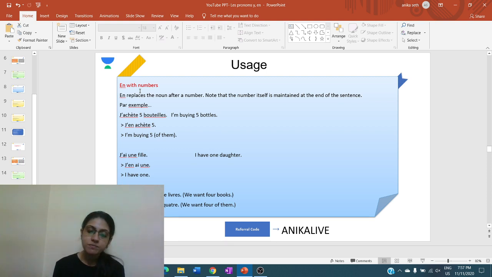Then same way, j'ai une fille, I have a daughter. I have one daughter. So j'en ai une. I have one daughter. So if we are replacing the noun daughter with the pronoun en, we are still keeping the number at the end of the sentence, that is une. J'en ai une.